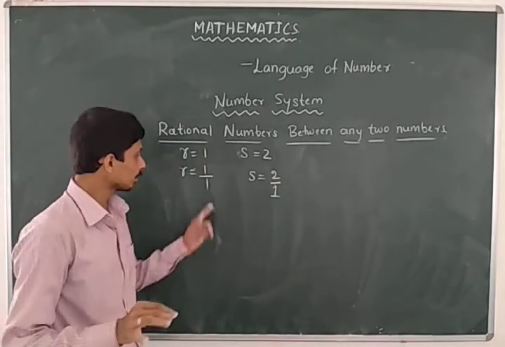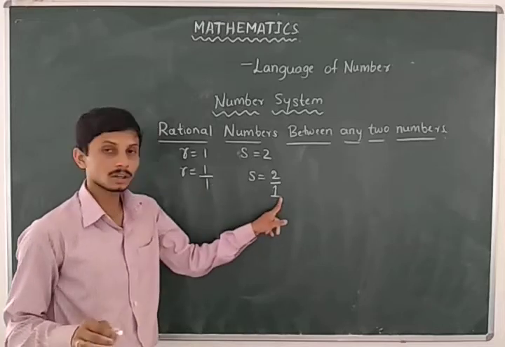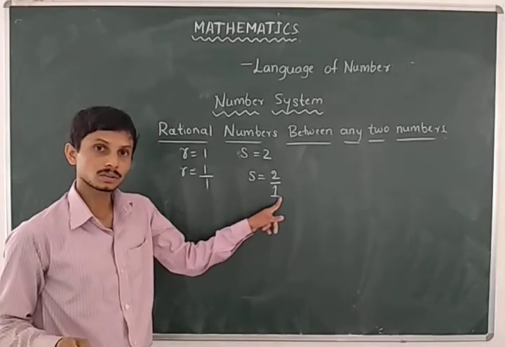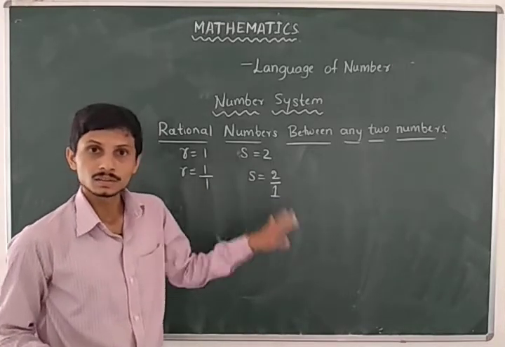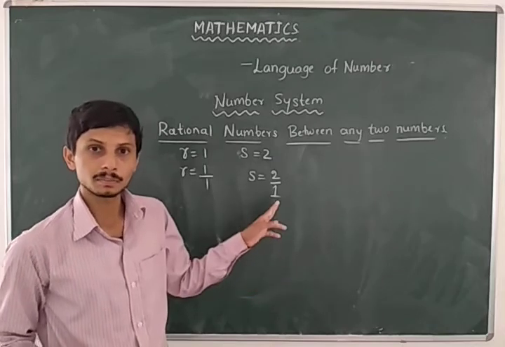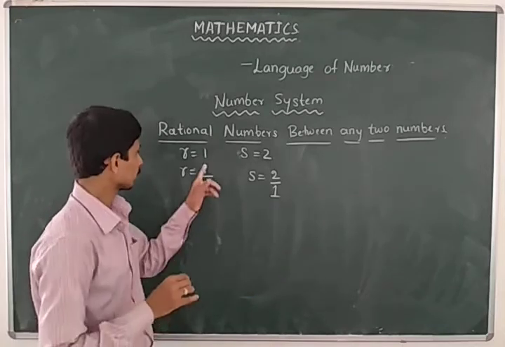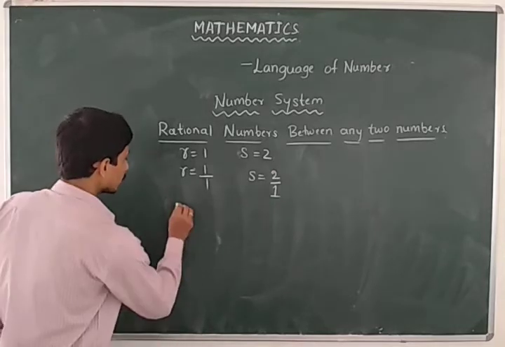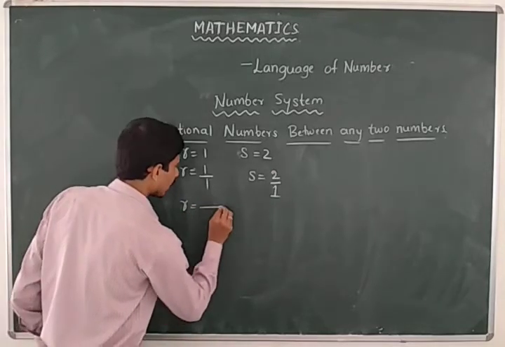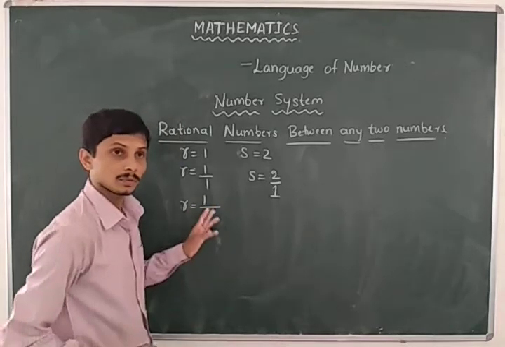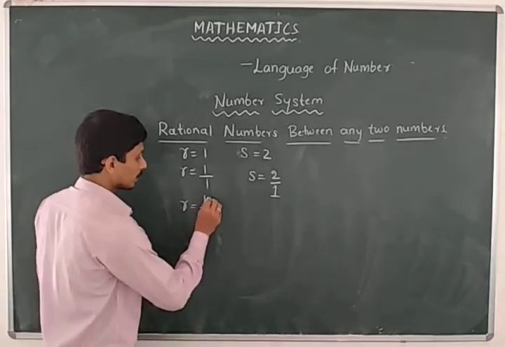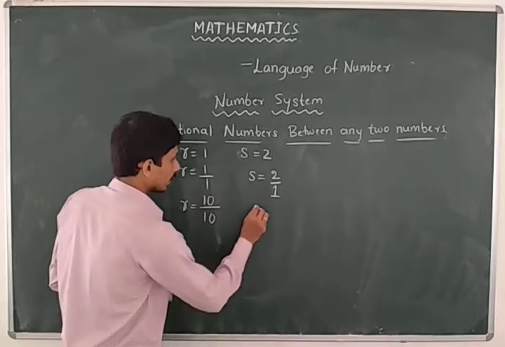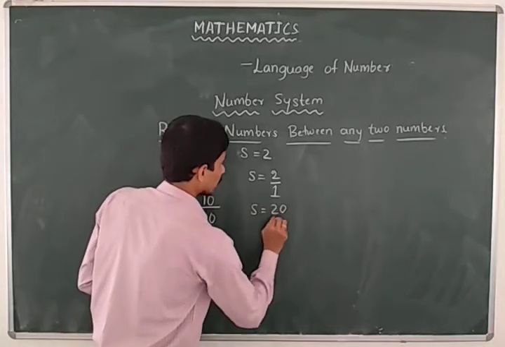Here the two denominators are equal, so there is no rational number directly between them, because 1 by 1 is there and 2 by 1 is there. So multiply and divide by 10 in numerator and denominator: r is 10 by 10 and s is 20 by 10.